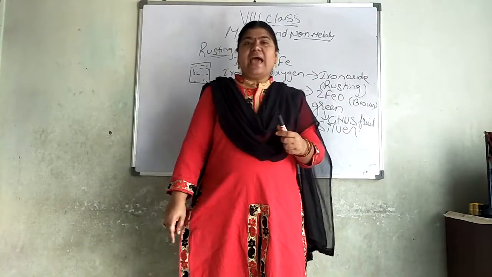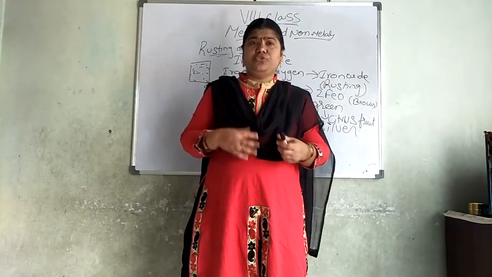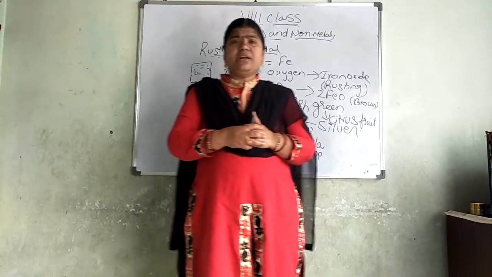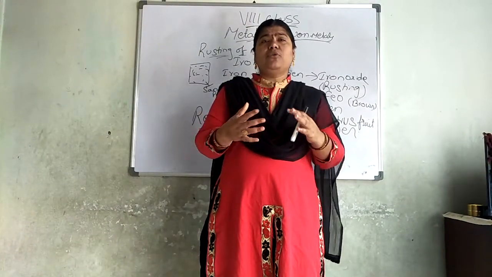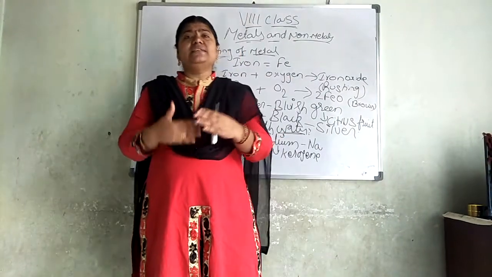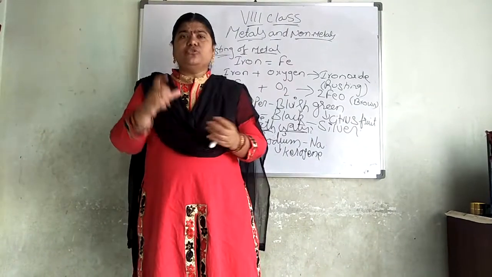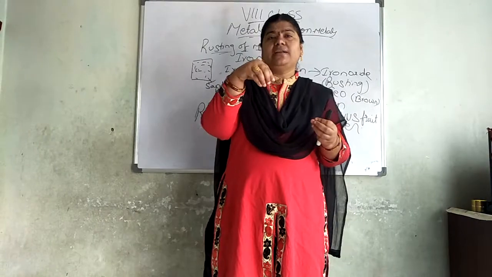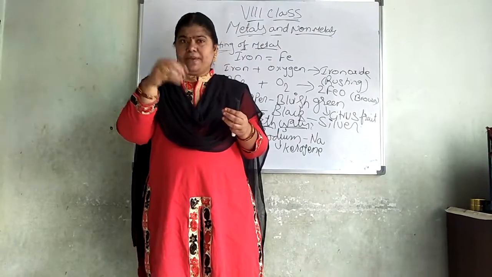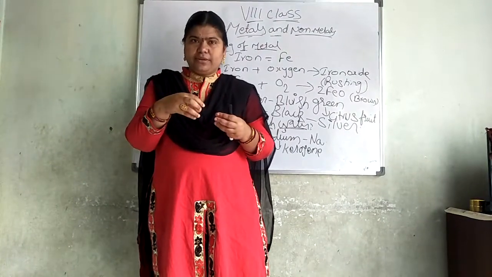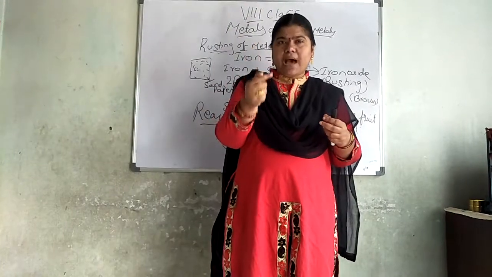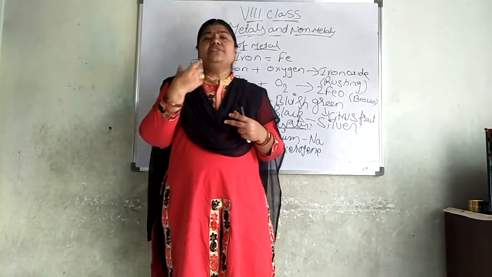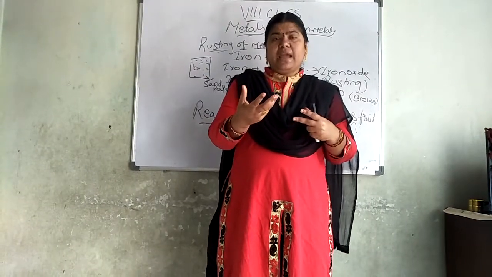Next we have an experiment on hydrogen. Do you remember that one? We did an experiment to find out hydrogen gas in 7th class. What did we have to do? Take lemon juice and add marble pieces or eggshell to it. The eggshell or marble pieces react with the lemon juice and a gas is released.